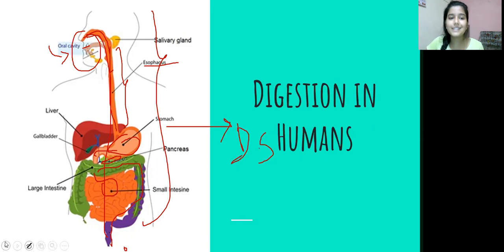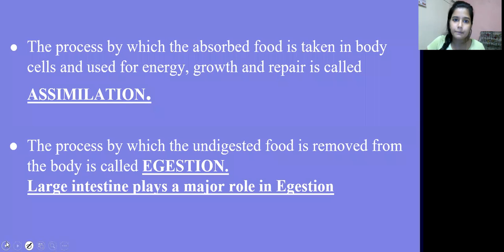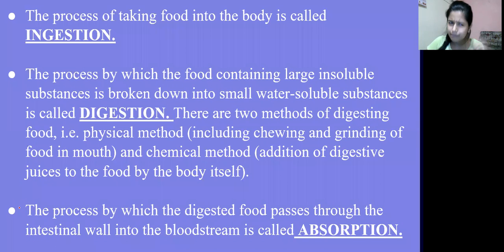So this was a basic idea of how exactly the digestion process is taking place in humans. Now let's discuss this in a bit of detail one by one. So like I told you about the first step, that is ingestion, means khana, right? Intake of food, we can say, right? Intake. Okay, so the process of taking food into the body is called ingestion. ये सबसे पहला स्टेप होता है हमारा.